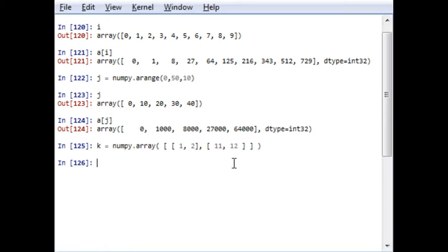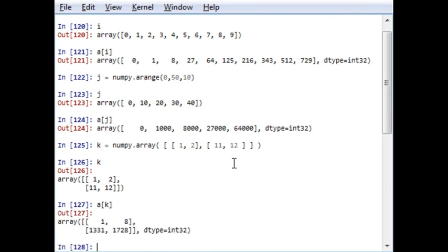And I will write this number. So K is actually 1 to 11, 12. So what happens when in this particular thing I index it with K, the output will be 1, 8, 1, 3, 3, 1, 1. So this type of indexing is also useful when you perform looping operations, or for another purpose like image processing or Python, where you have to select a region of interest. At that time, fancy indexing is one of the major parts used.